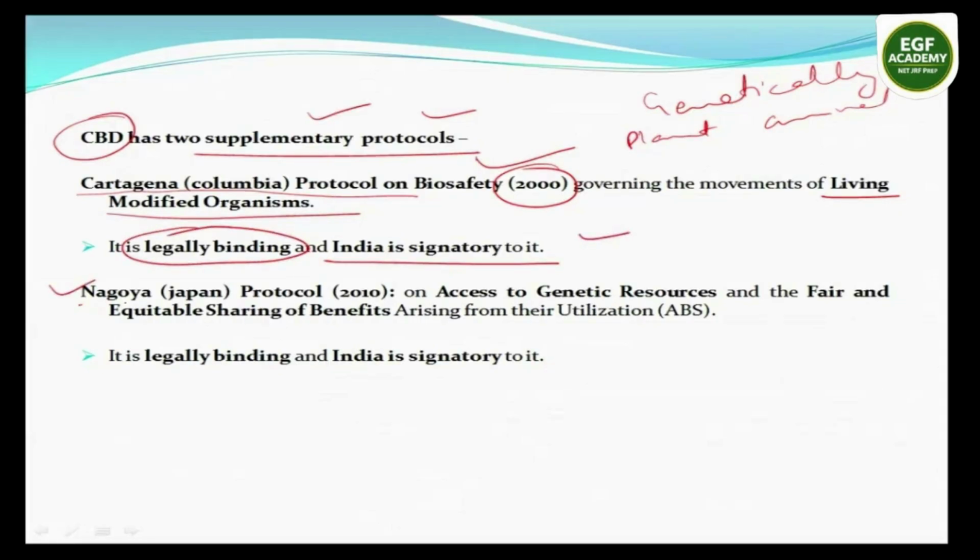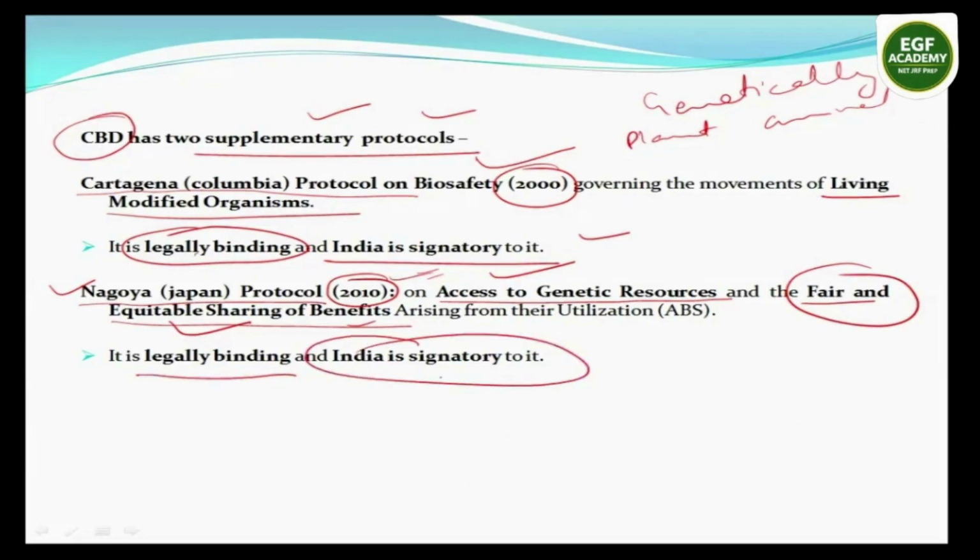Next is Nagoya Protocol, signed in 2010. It includes access to genetic resources, fair and equitable sharing of benefits. Under this protocol, any country which has high genetic diversity, they will give access to other countries, and any country can go there and research on that genetic resource. And after that, the researching country will have to share benefits with the country where these genetic resources are found. It is also legally binding, and India is signatory to it.